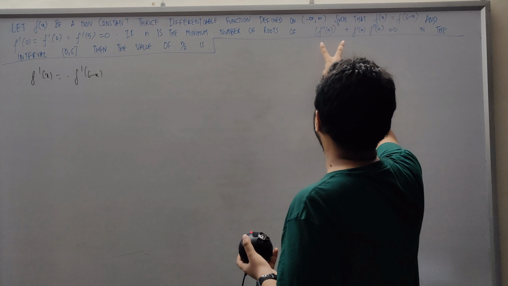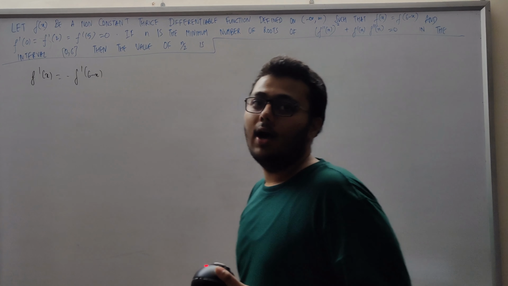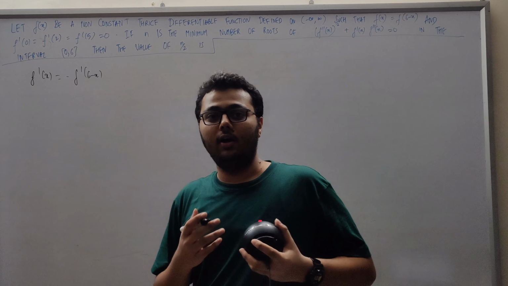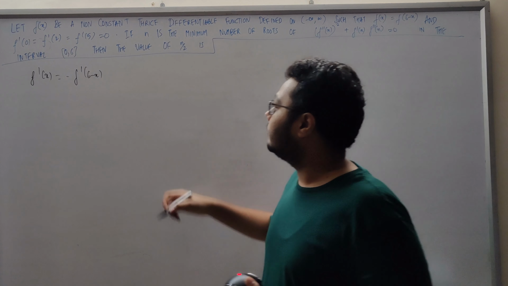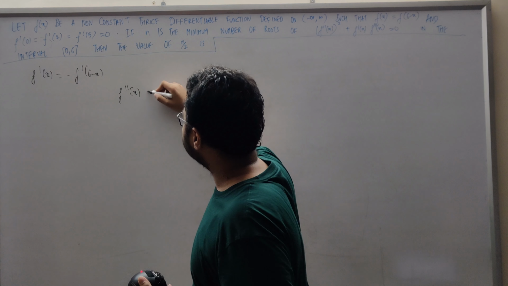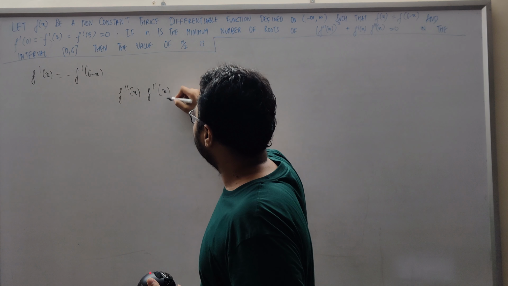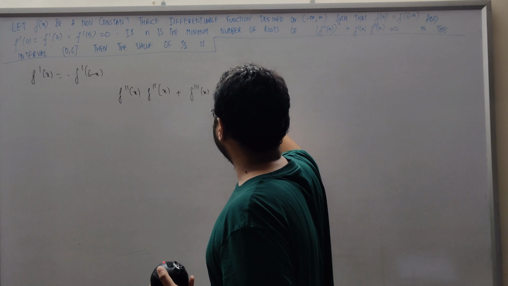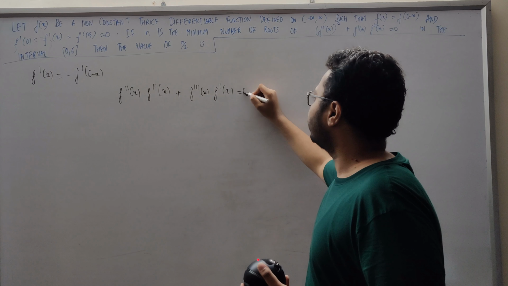So let's have a look at this equation now. We have f double dash x whole squared plus f dash x times f triple dash x. So we can write f dash x times f double dash x, plus f triple dash x times f dash x is 0.